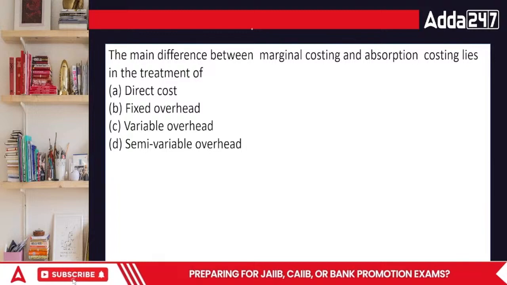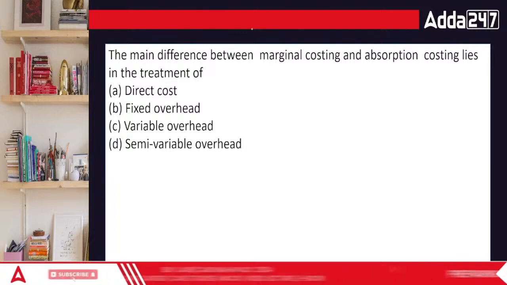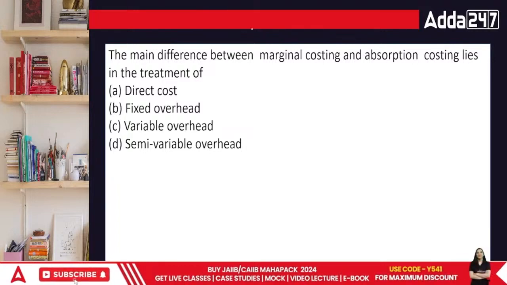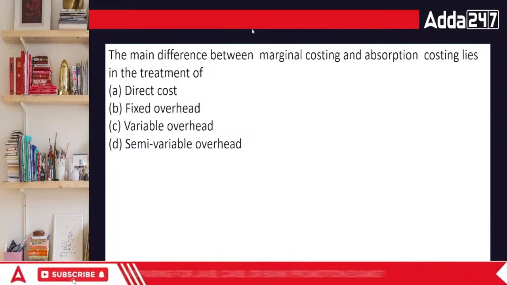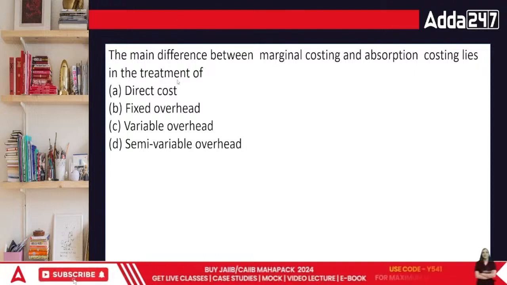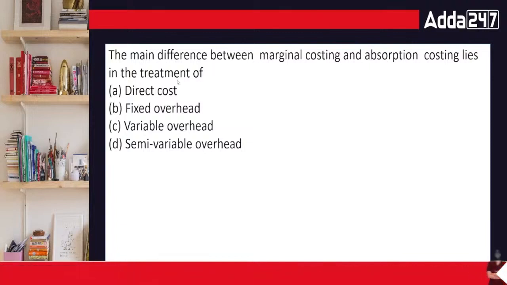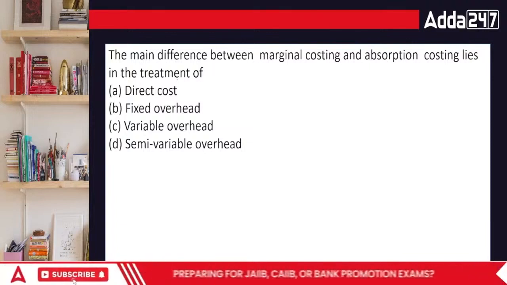The main difference between marginal and absorption costing lies between direct cost, fixed overhead, variable or semi-variable. Everybody, what's the difference between marginal and absorption? Marginal is obsessed with only one thing, variable costing. Absorption looks at every cost.